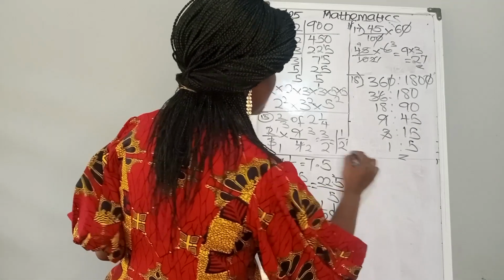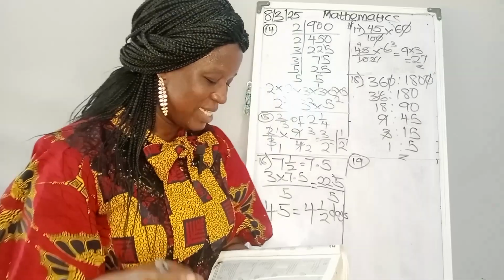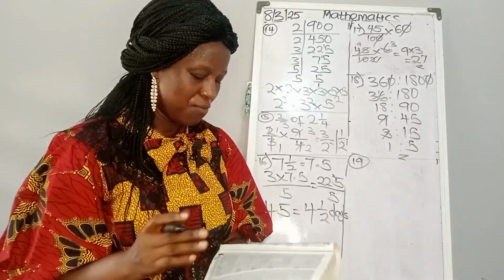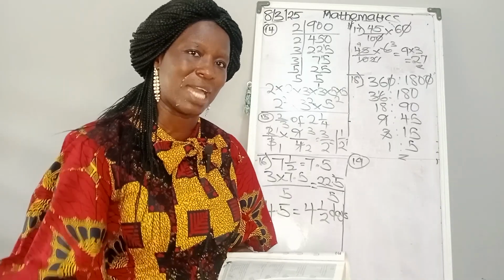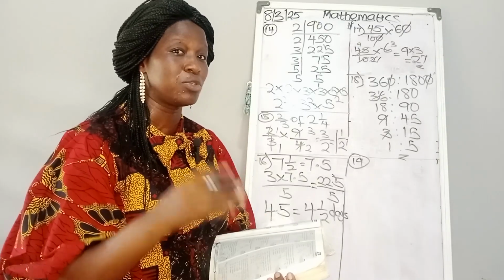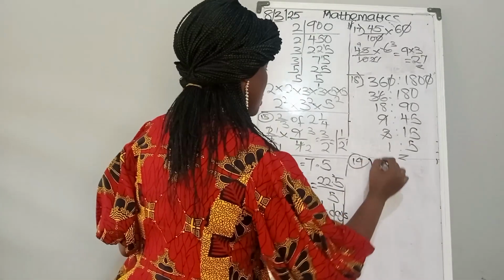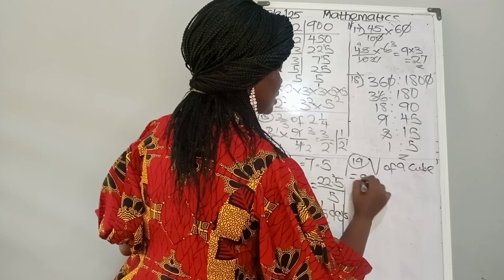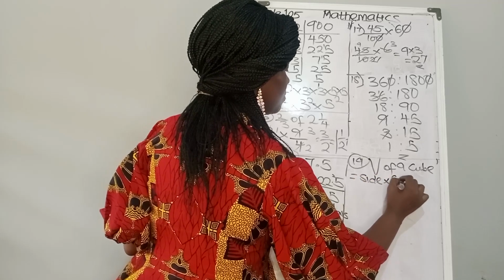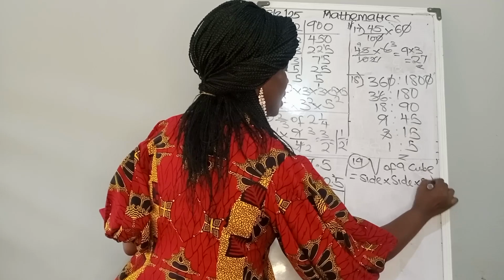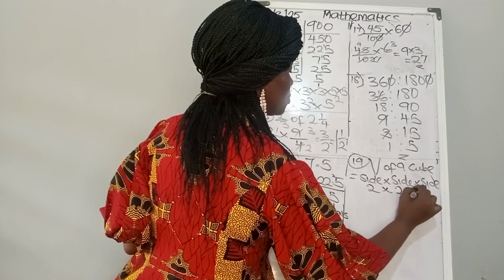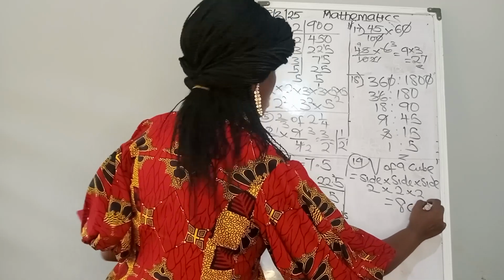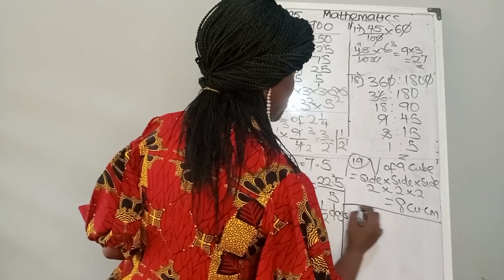Number 19. Let me read the question. Number 19 says, the side of a cube is 2 centimeters. What is the volume of the cube? Volume of a cube is side times side times side. And we are told that it is 2 centimeters. So it's going to be 2 times 2 times 2, which is equal to 8 cubic centimeters. So that is that for number 19.